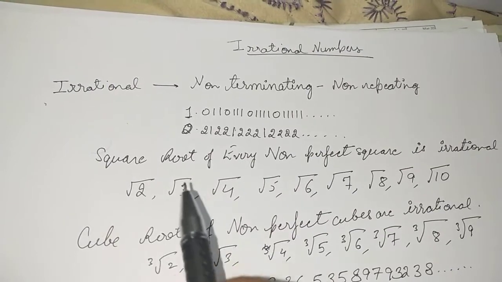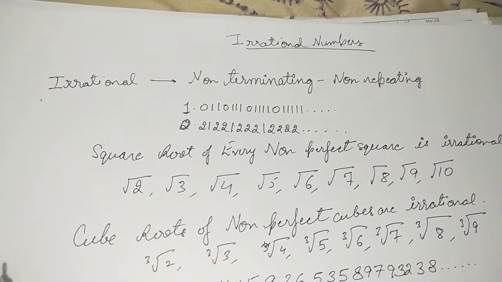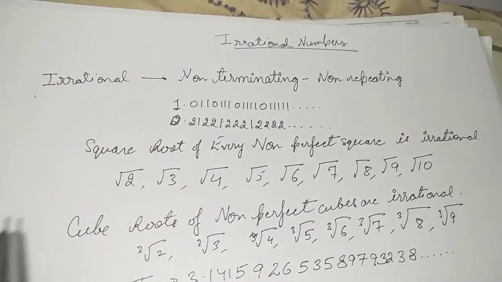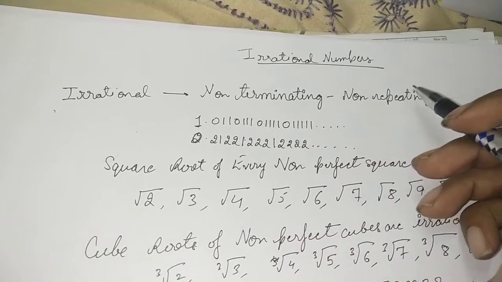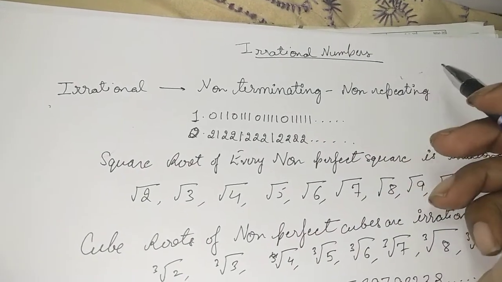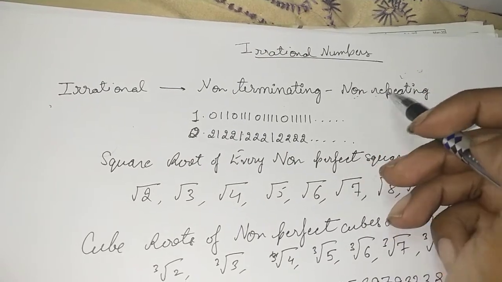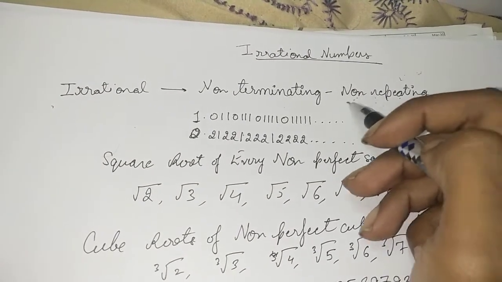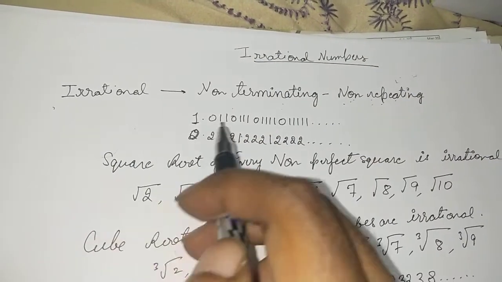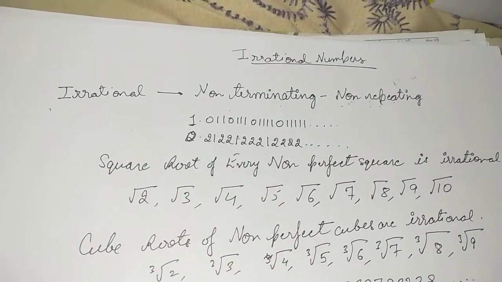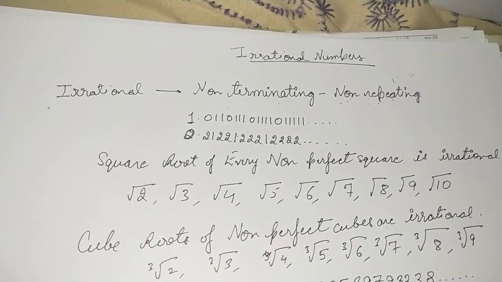Over here we'll say that a successive increment of the digits is happening, but we have studied in the case of rational numbers that even if they are non-terminating, there has to be a repetition present. A recurring part has to be present, not non-recurring or non-repeating. Clear? They are not non-repeating, they are recurring even if they are non-terminating. So those come under the category of rational numbers, and these ones come under the category of irrational numbers.